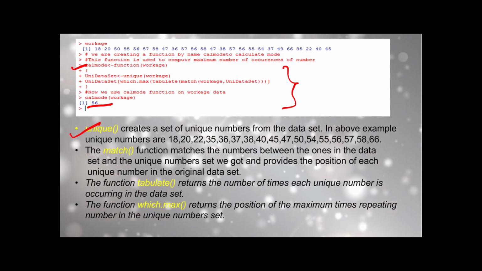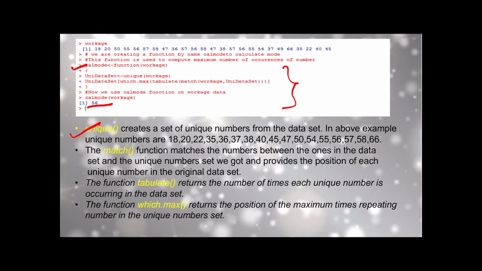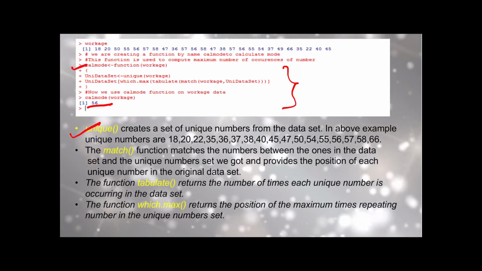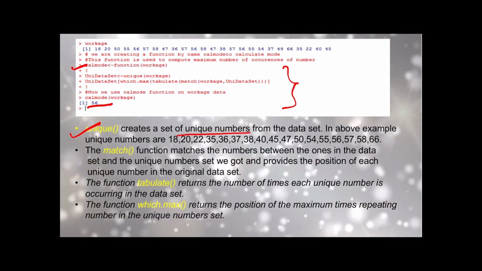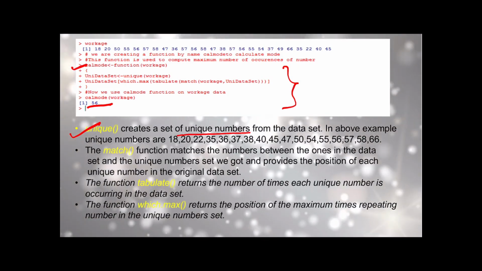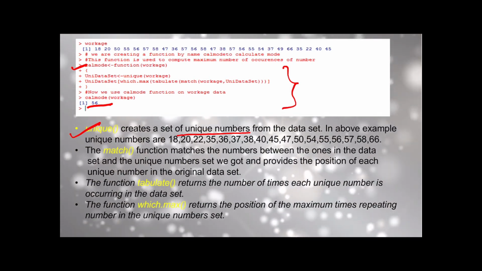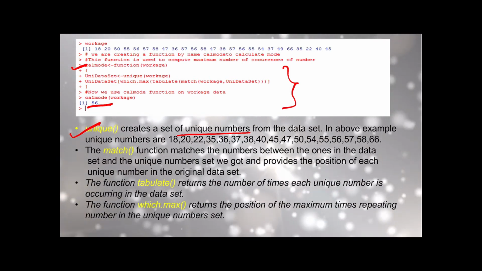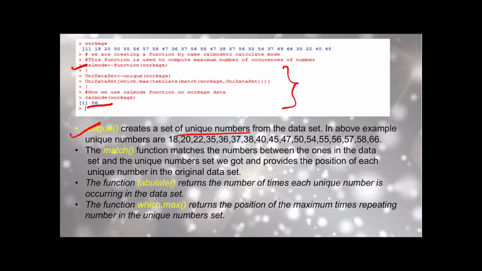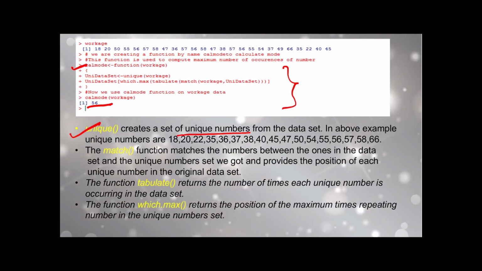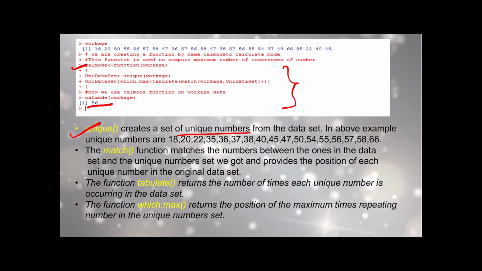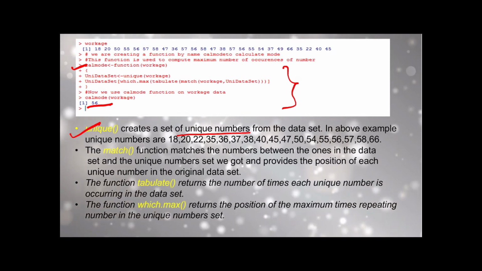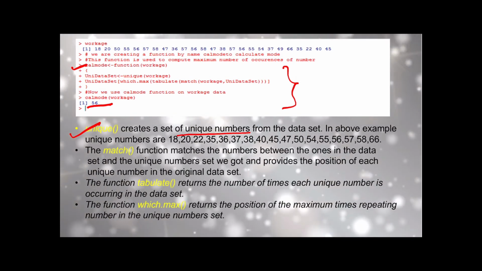Now let us understand the meaning of each and every term. Unique is the keyword that creates a set of unique numbers from the data set. In the above example, the unique numbers are 18, 20, 22, 35, 36, 37, 38, 40, 45, 47, 50, 54, 55, 56, 57, 58 and 66.